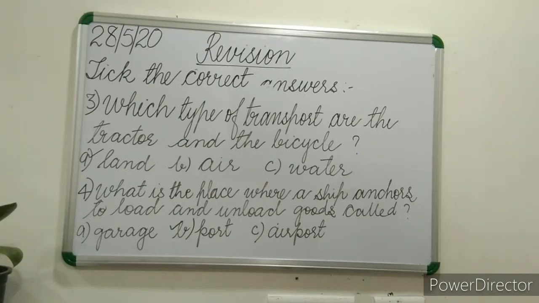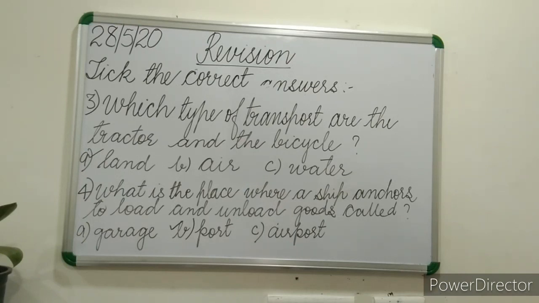Fourth one, what is the place where a ship anchors to load and unload goods called? Options are A, garage, B, port, C, airport.